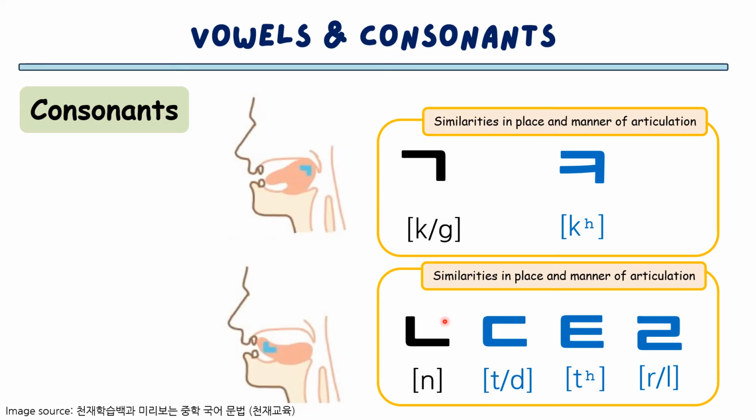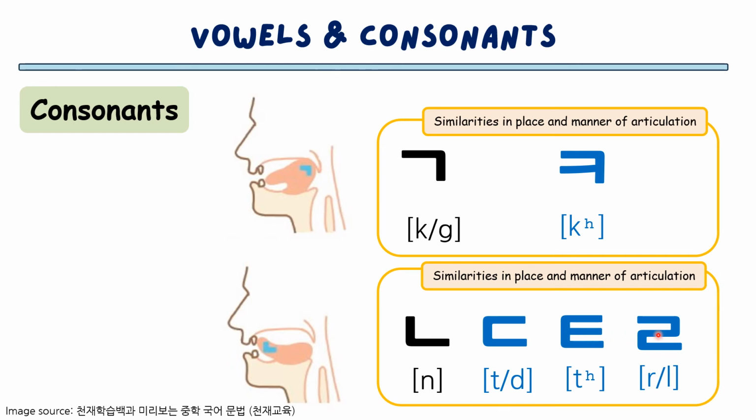I'll pronounce each consonant with the a sound, and you can listen and mimic them to see the relationships among them. Let's start with this. Ka, ka, ka, ka. Na, na. Ta, ta, ta, ta.